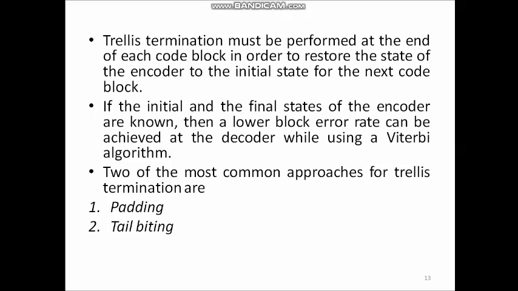For example, if the input bit sequence is C0, C1 up to Ck-1, then the initial value of the shift register will be set to Ck-1, Ck-2, Ck-3 up to Ck-6. So the initial and final states of the shift register are the same.